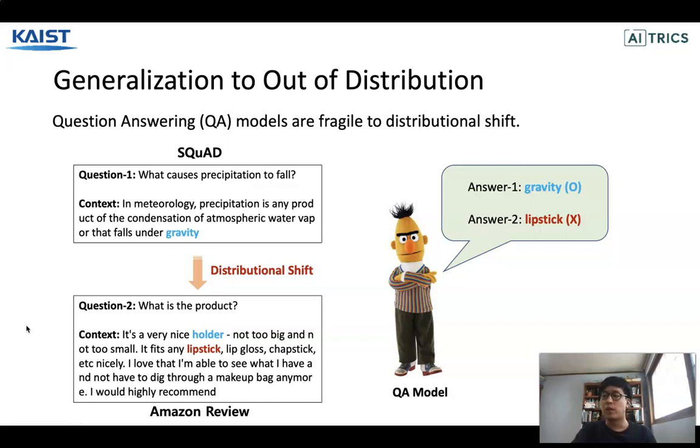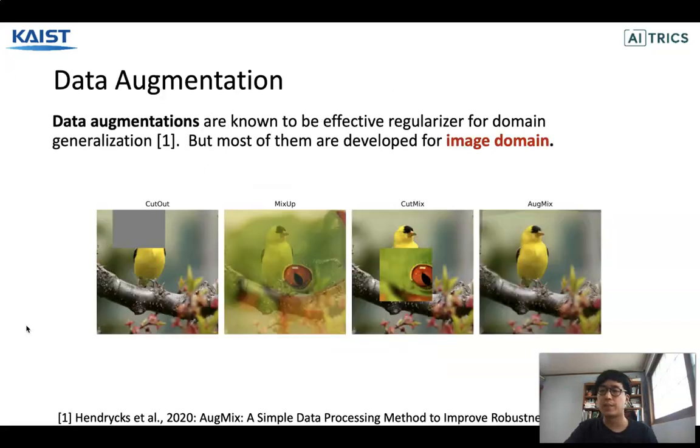Recently, neural nets pre-trained on large corpora have achieved impressive performance on various input tasks such as question answering. However, they are fragile to distributional shift. They fail to predict the correct answer of a question which falls outside of the training distribution. For example, BERT QA models have already surpassed human performance on the SQuAD dataset, but they often make mistakes when answering questions from Amazon reviews. But we want to build a robust QA model which generalizes to unseen domains.